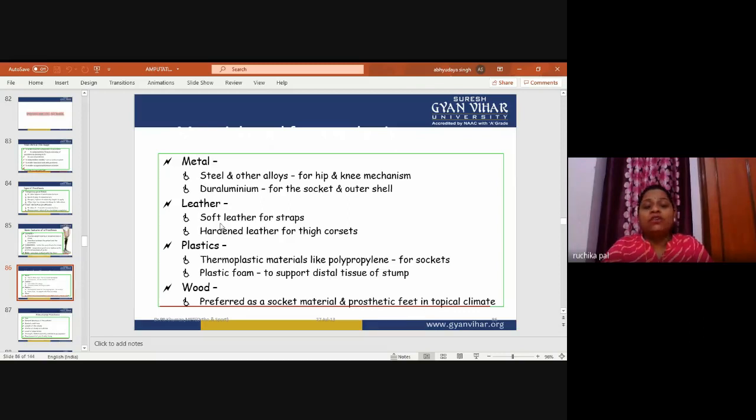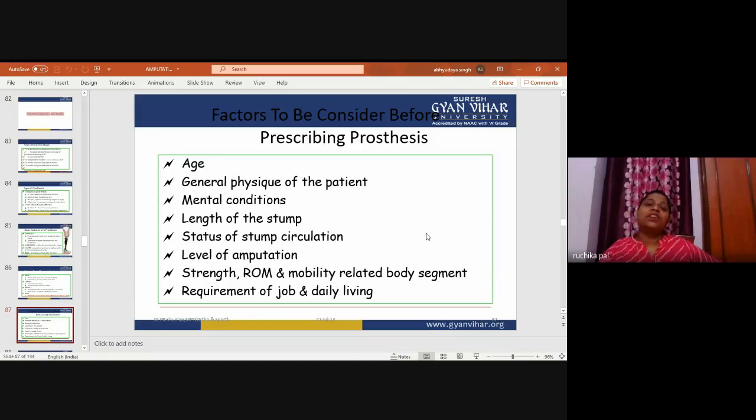Leather: soft leather for straps, hardened leather for thigh corsets. Plastics, thermoplastic materials like polypropylene for sockets, plastic formed to support the distal tissue of a stump. Wood, preferred as a socket material and for prosthetic feet in tropical climates. Now, factors which we need to consider before prescribing a prosthesis.